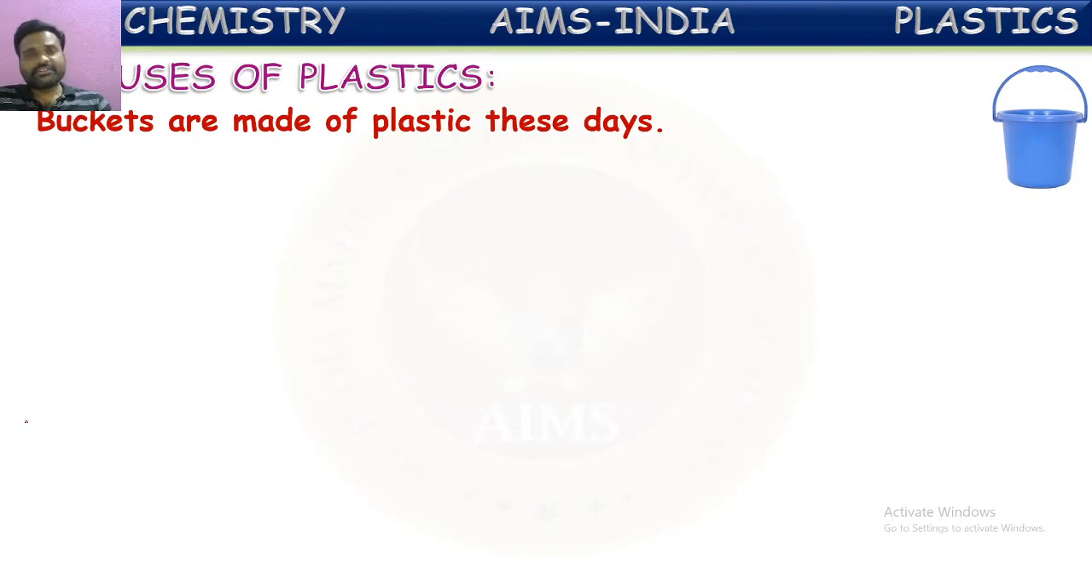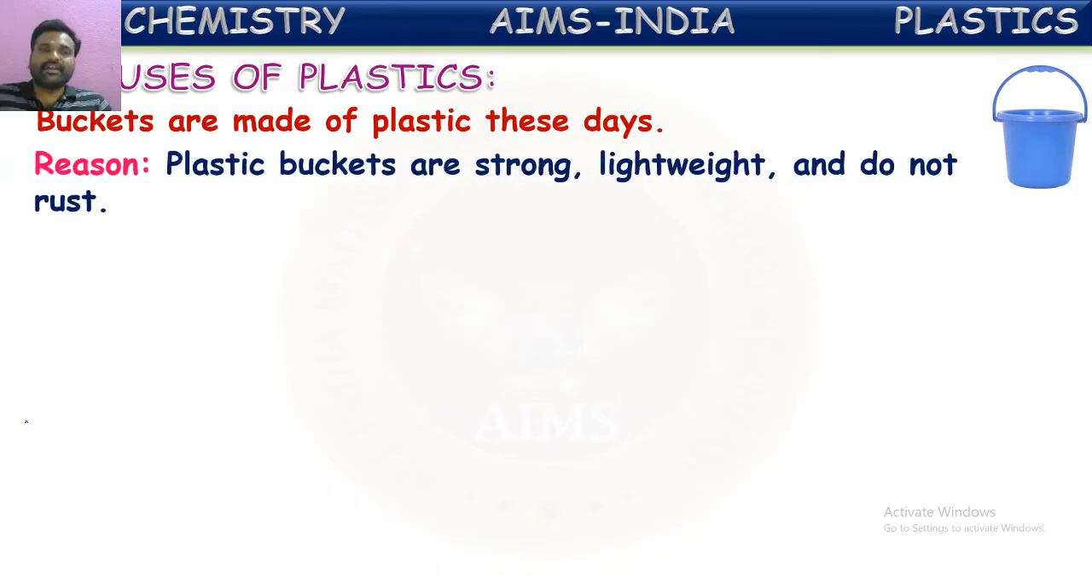In earlier days, we were using metallic buckets. So why are we using plastic buckets nowadays? The reason behind it is plastic buckets are strong, light in weight and do not get rust. Yes, they will be strong like metallic buckets, and they are very light in weight, so they can be carried very easily, and they won't get rust.